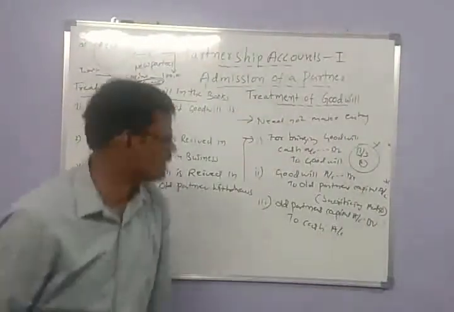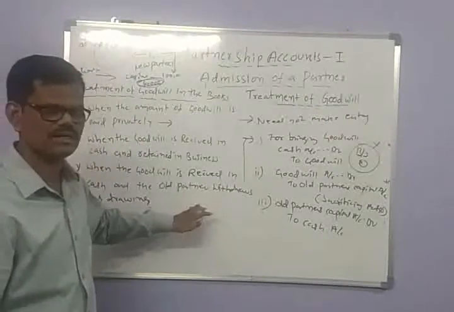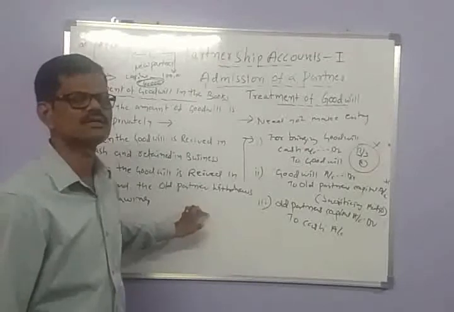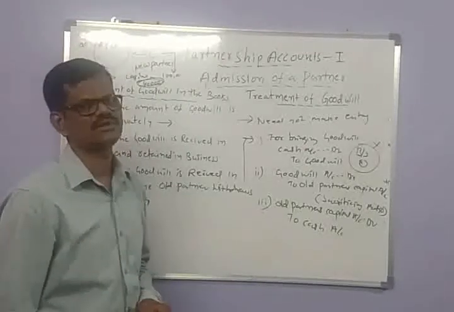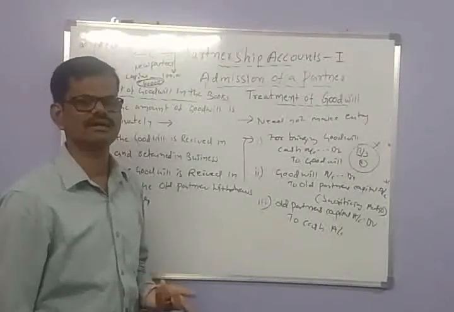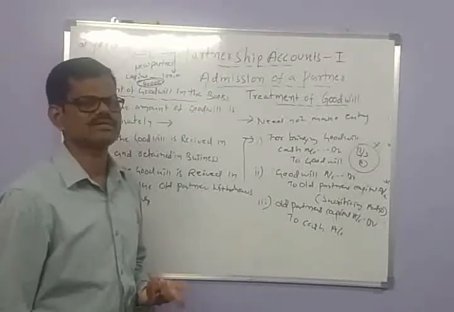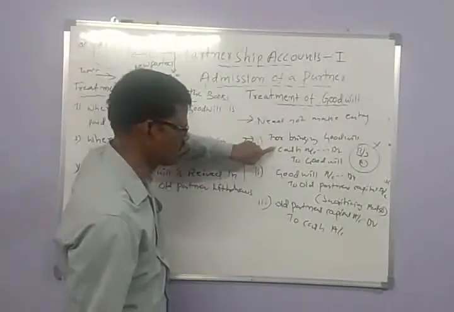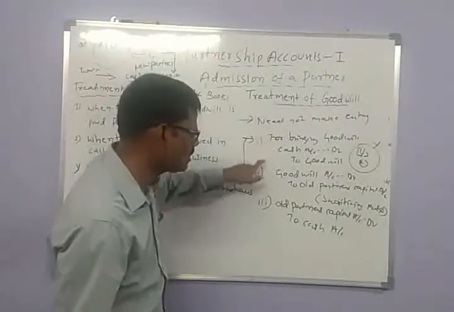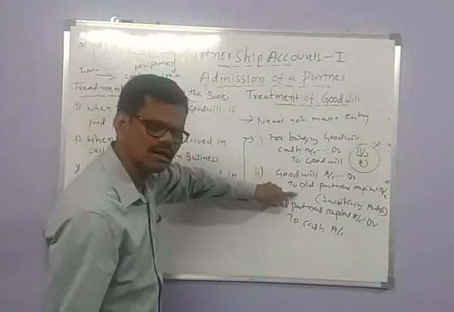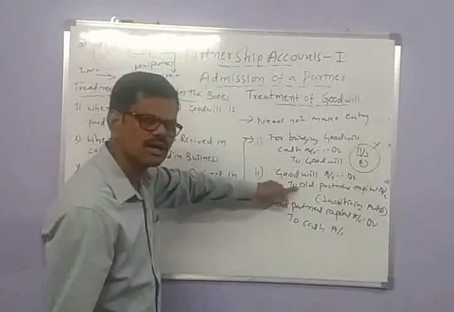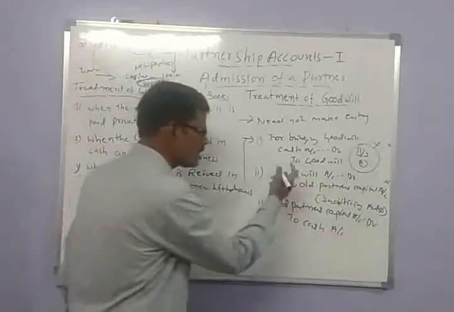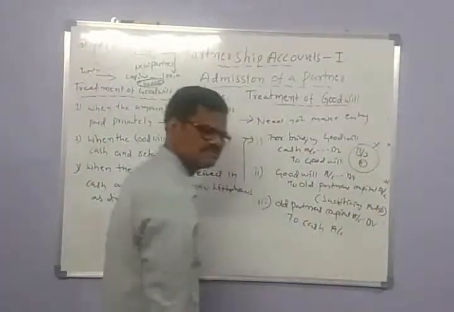So here in the third occasion, the goodwill is received in the form of cash, but it is not retained in the business. The old partners take the amount as drawings. So in this occasion, the goodwill is received in the form of cash, the amount is transferred to the old partners, and again the old partners withdraw it from the cash account. So here also the goodwill account is closed.